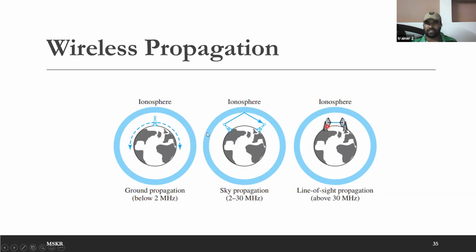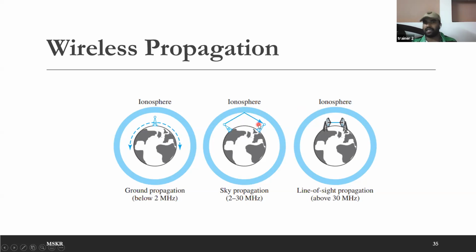As you can see the difference here, this one is called ground propagation because the signal is going along the ground. This one is called sky propagation because you are taking the help of the ionosphere to get the signal to a long distance.